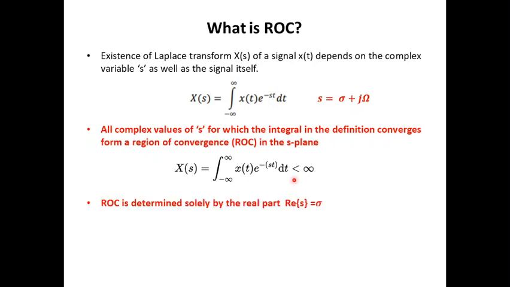ROC is determined solely by the real part of s. We know that s contains a real part sigma and an imaginary part omega. But to determine the ROC, we are concerned only with the real part of s, which is sigma. So the imaginary part of s, which is omega, does not play any part in convergence.